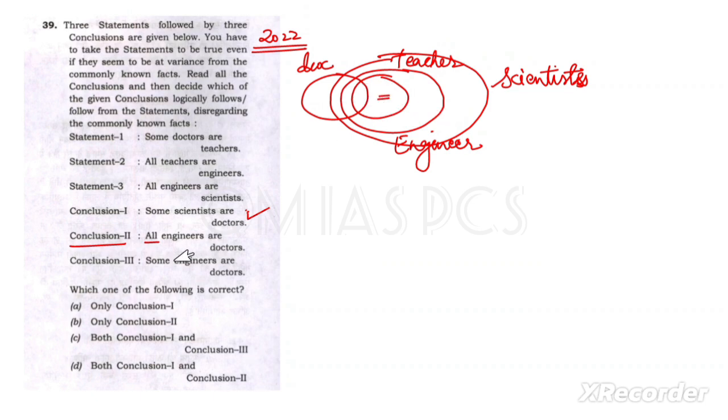But if it is given all engineers are doctors, no, it is not possible. Then the third one is some engineers are doctors. I have told you, yes, it is a possibility when they are asking about some. So conclusion 3 is also possible. That's why both conclusion 1 and 3 are a possibility.